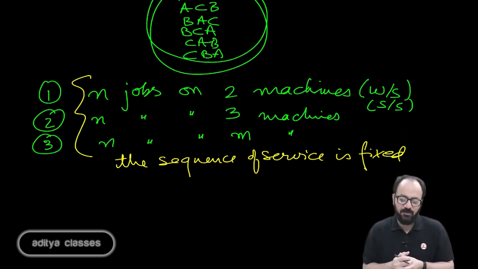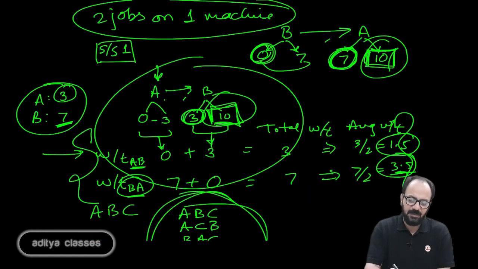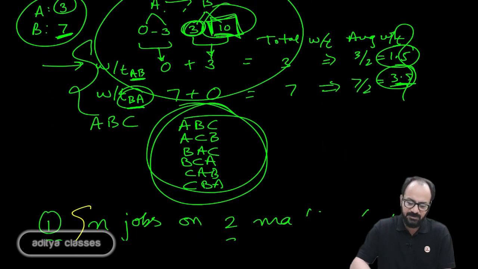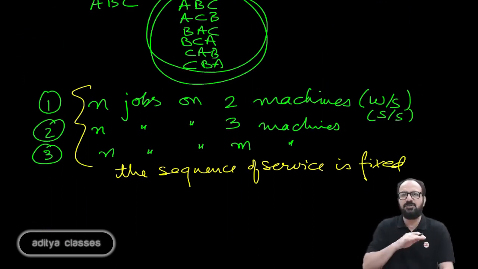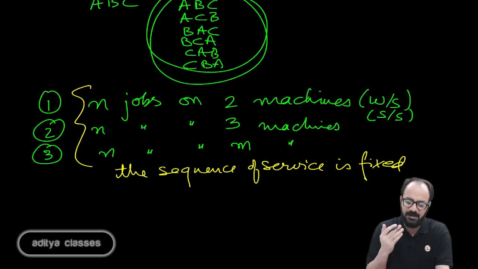So what we are trying to do over here is, we start with a simple approach. We checked a very simple scenario, 2 jobs on one machine, A, B or B, A. But then we saw if there are 3 jobs on one machine, it gets a bit more complicated. Now we are generalizing. Why talk of 3, why talk of 4, why not talk of n jobs? N jobs on 2 machines, n jobs on 3 machines, and finally, n jobs on m machines. So this is what we will be talking about when the sequence is fixed.